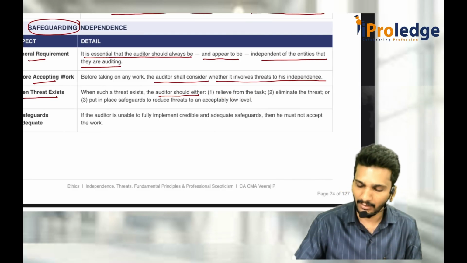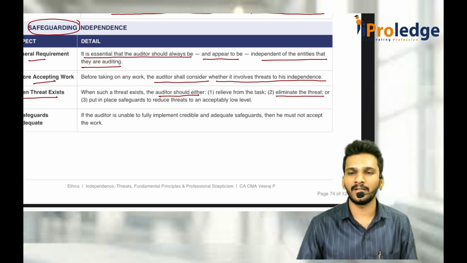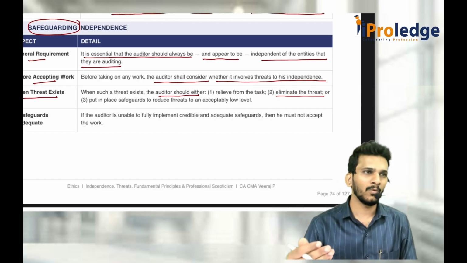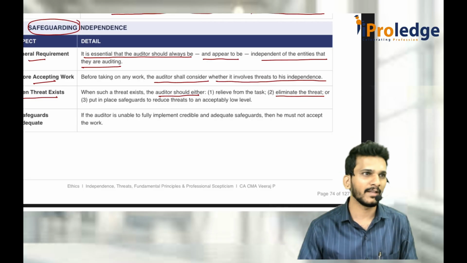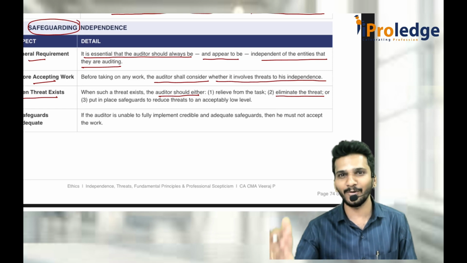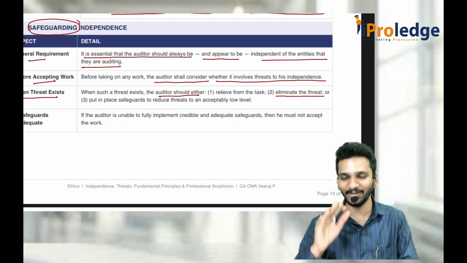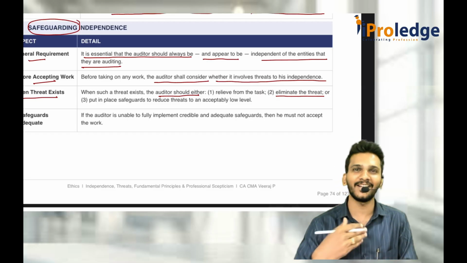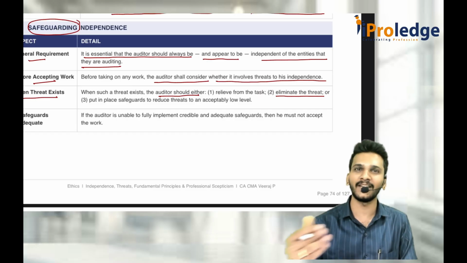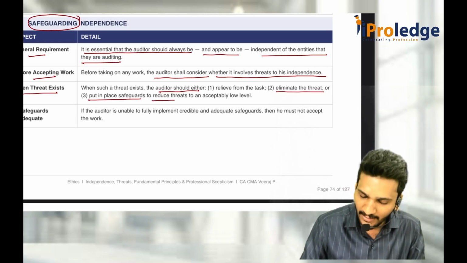Okay, relieve is the third option. First, try to eliminate the threat. What do you mean by try to eliminate the threat? See, it does not mean that, for example, you got married some 5 years back, and your father-in-law is offering his company audit, and you should give a divorce to your wife and do the audit. I know that there's a threat, but you should not eliminate that relationship. You should eliminate the threat which is with respect to the audit. That means don't accept the engagement. That is what eliminate means. Or try to put some safeguards to reduce the threats to an acceptably low level.